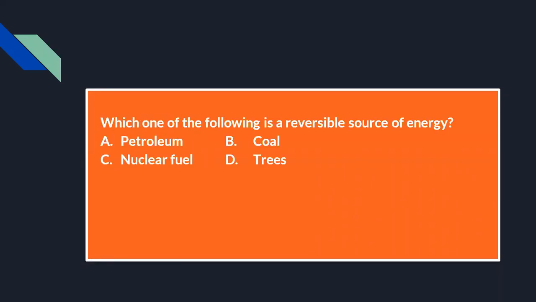Next question, which one of the following is a reversible source of energy? Reversible source of energy means from A to B energy is transferred, and again from B to A energy can also be transferred. So if you look at the sources, petroleum, coal, trees, they are not reversible sources of energy. Energy flows in one direction only.